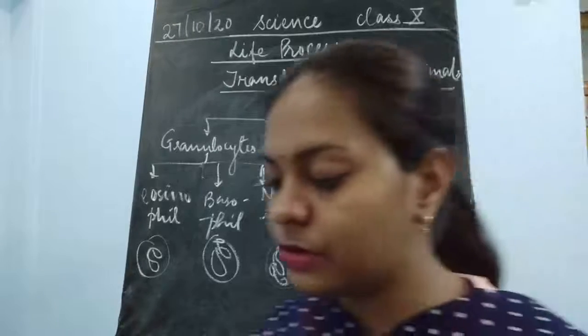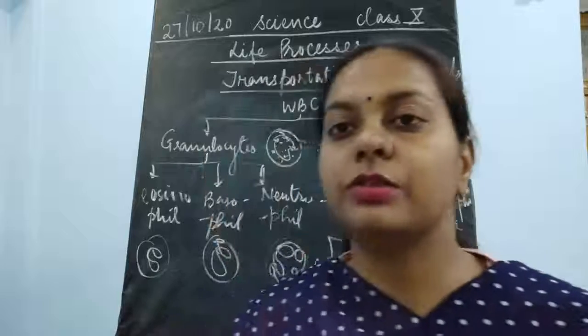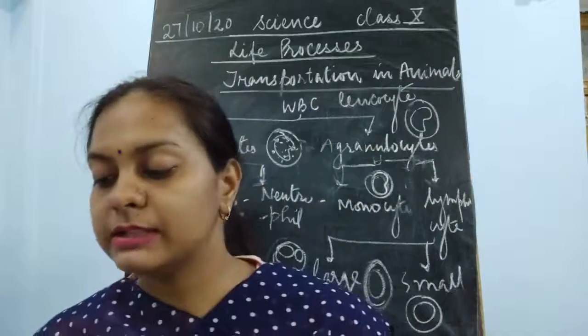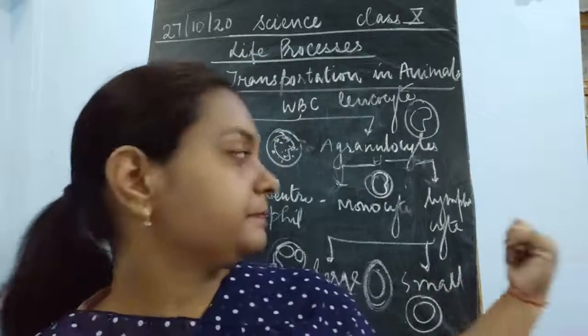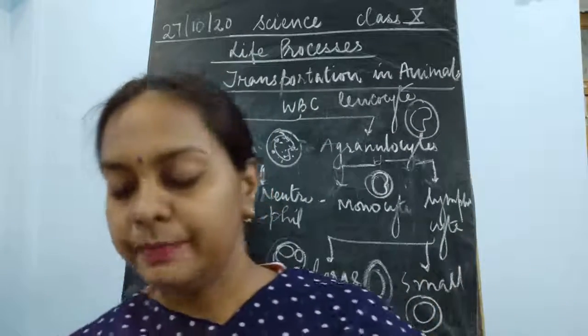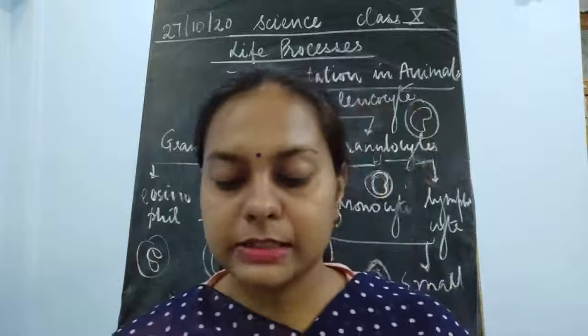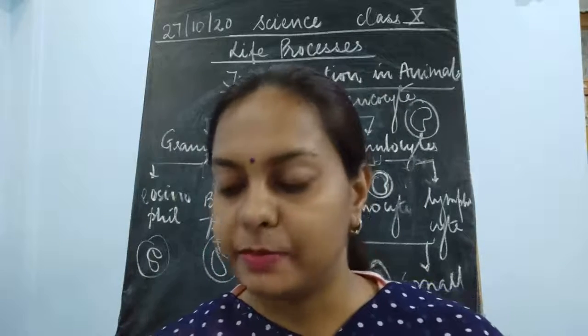Okay, these are known as leukocytes. Sometimes they are known as leukoblasts, sometimes as lymphocytes. But lymphocytes are mainly these, the large and the small lymphocytes. Then, white blood cells fight infection and protect us from diseases.